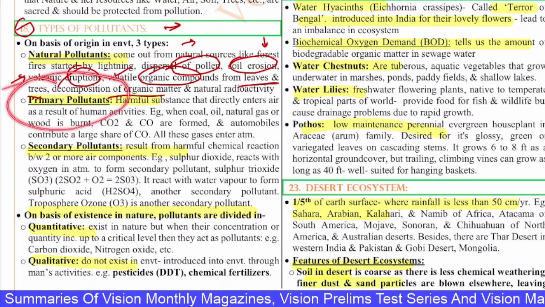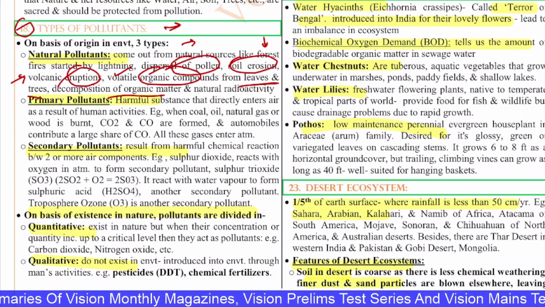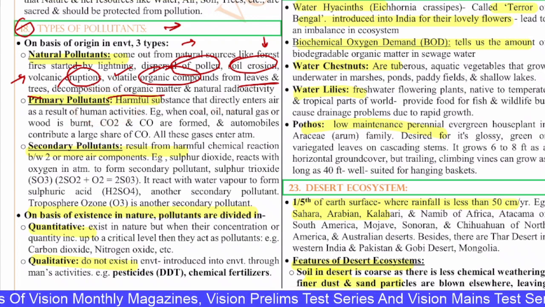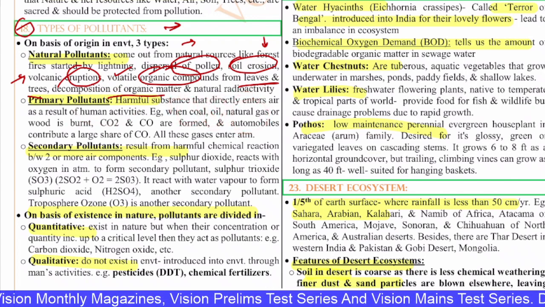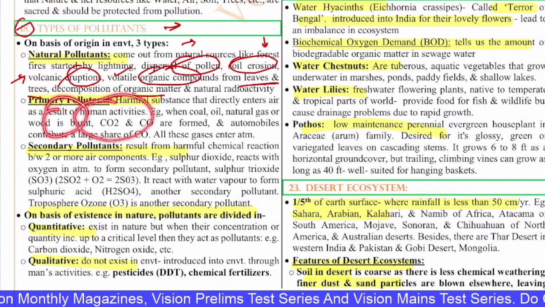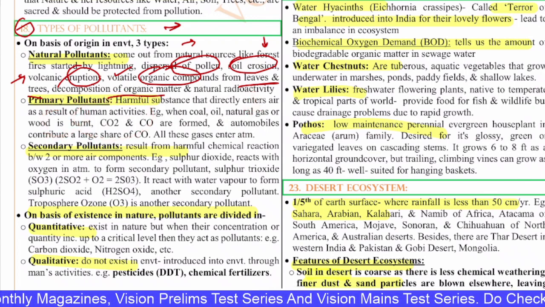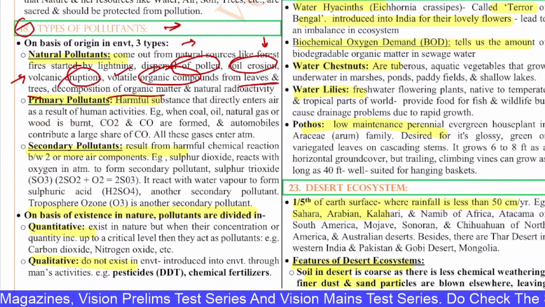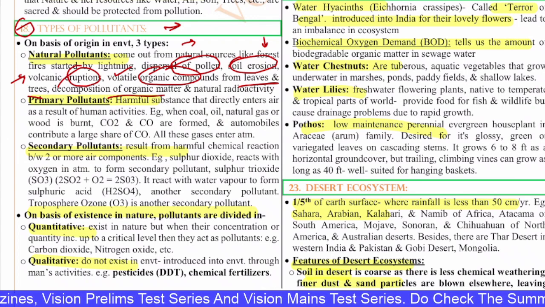Next you have primary pollutants, the harmful substances that enter into the air as a result of human activities. Example, when coal, oil, natural gas or wood is burnt, CO2 and CO are formed, and automobiles contribute a large share of these gases. And the gases enter the atmosphere, and that becomes the primary pollutant. And you have the secondary pollutant where two or more pollutants react and a harmful third one is produced. That is called secondary pollutant.